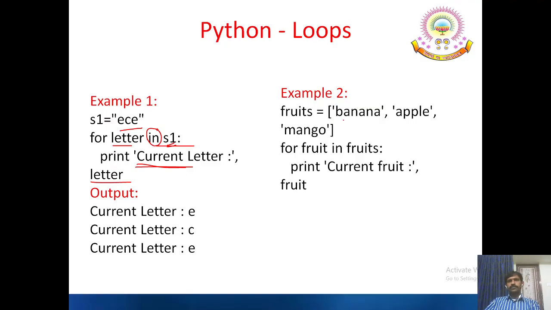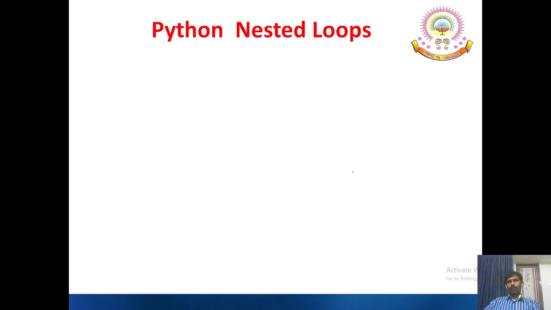Whereas fruits is a list that is given. Of course, we have not yet learnt about lists. So fruits is a list that contains 3 values. For each fruit, the strings are assigned. For fruit in fruits, fruits is the list and each value is assigned to the fruit variable each time the loop is executed. Current fruit is banana, apple and mango.